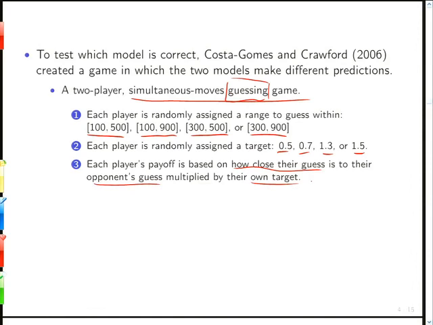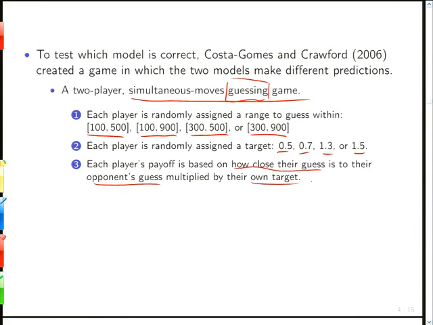Right? So if I'm player 1, well, I'll show you an example on the next slide, but the idea is that your goal is to try to figure out what your opponent is going to guess, and then multiply that by your multiplier, and your guess should be that. The payoff is just based on how close you get to your goal. If you hit the spot, you get a big prize, and if you're a little bit off, your prize goes down. I'm guessing they probably used the quadratic scoring rule, which we haven't looked at, but it's a complicated incentive compatible experimental rule that people put a lot of faith in.